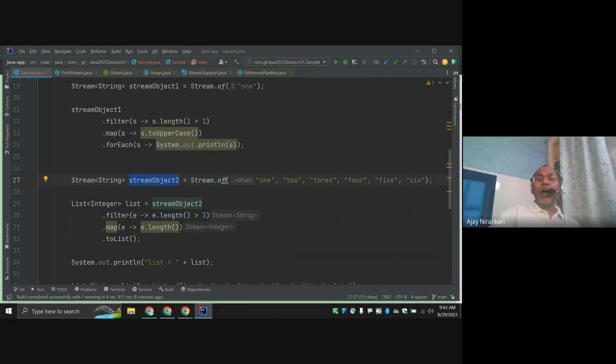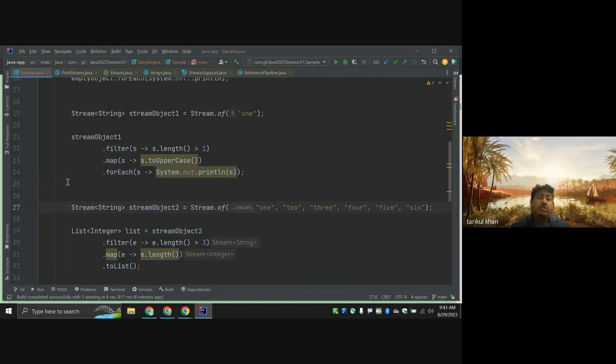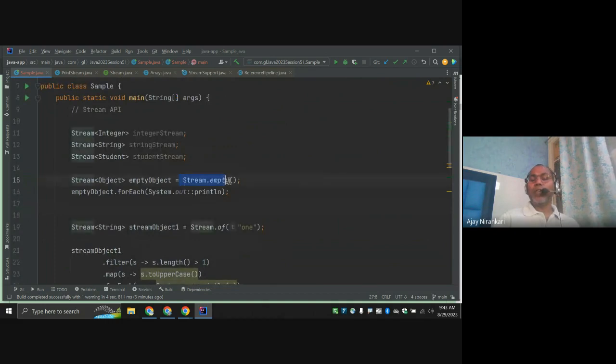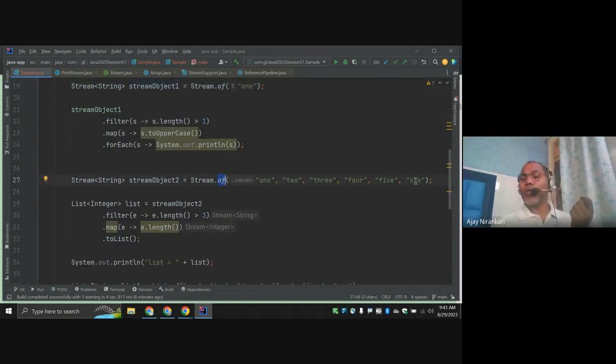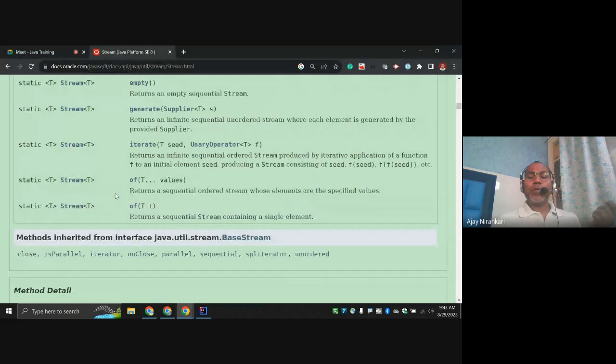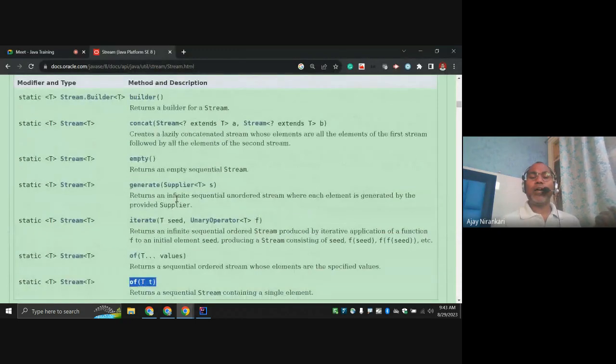So this is the of method used to generate the stream, right? One way is using Stream.empty, all known as factory methods, static factory methods, to generate the stream object. Here also of is a static method to generate a stream object. Also of has another overloaded method that generates the stream object, right? So we have covered of, and we have also covered empty. Similarly, lots of things you can use. You can use builder, or you can use generate, or you can use iterate.